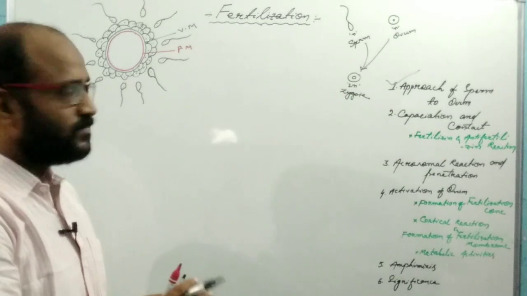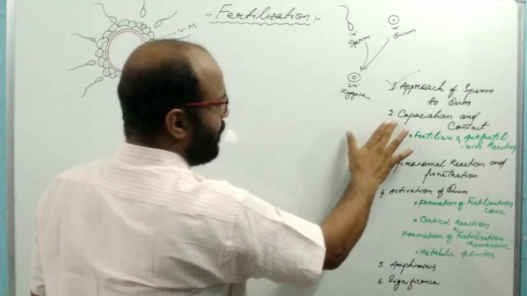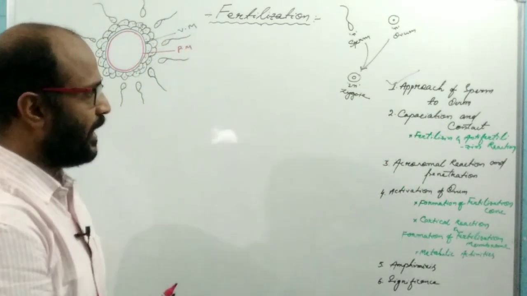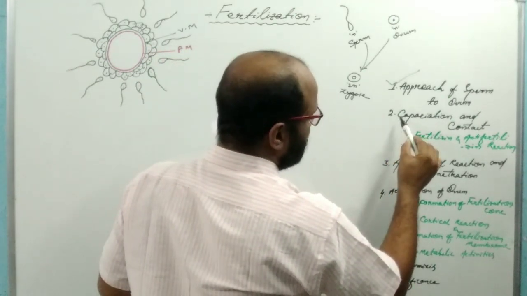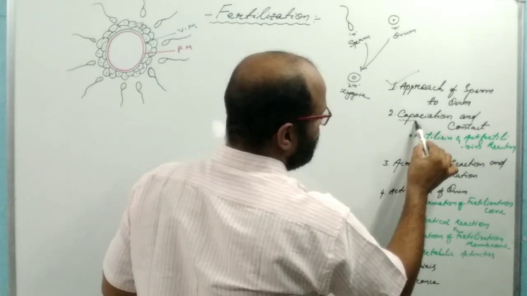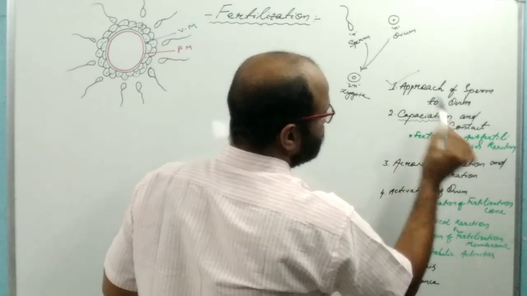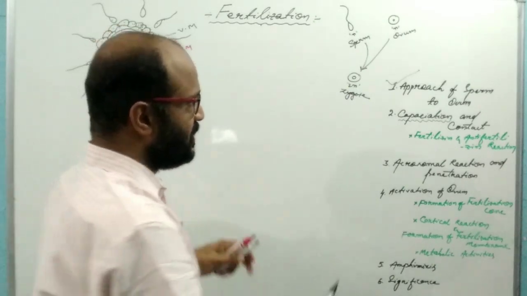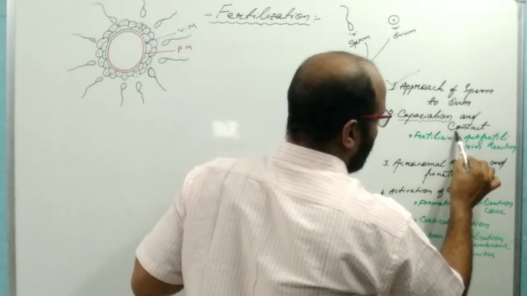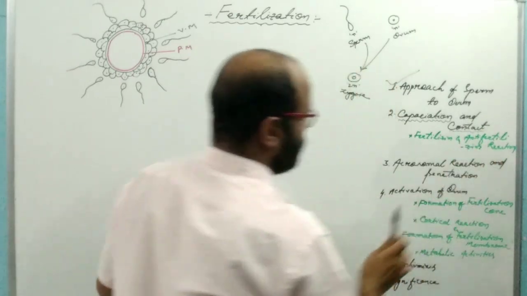Then the second event is capacitation and contact. What is the meaning of capacitation? Capacitation means the ability to fuse with the ovum. This is known as capacitation. And contact means the touching.